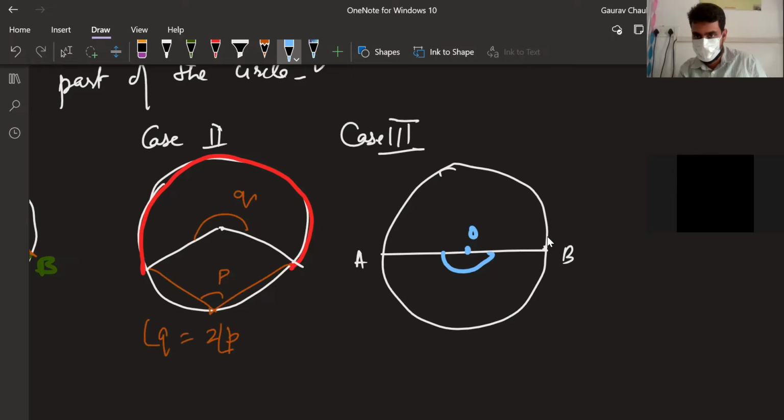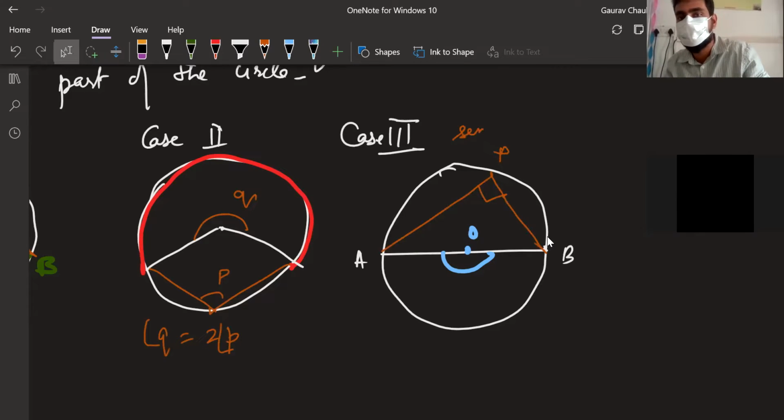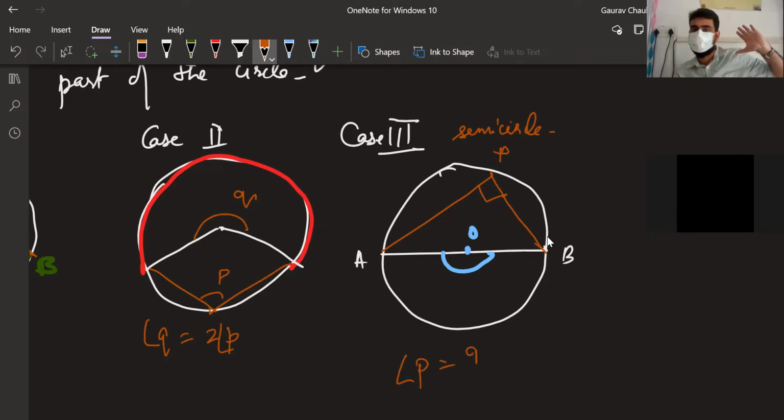Now, which means what will be the other angle? It will be half of that, which is 90, right? And that's where we get this, that this will always be 90 degrees. So in case of a semicircle, the angle subtended by a diameter or by a semicircle on the remaining part is always 90 degrees. We good with that? So angle P will be equal to 90 degrees.